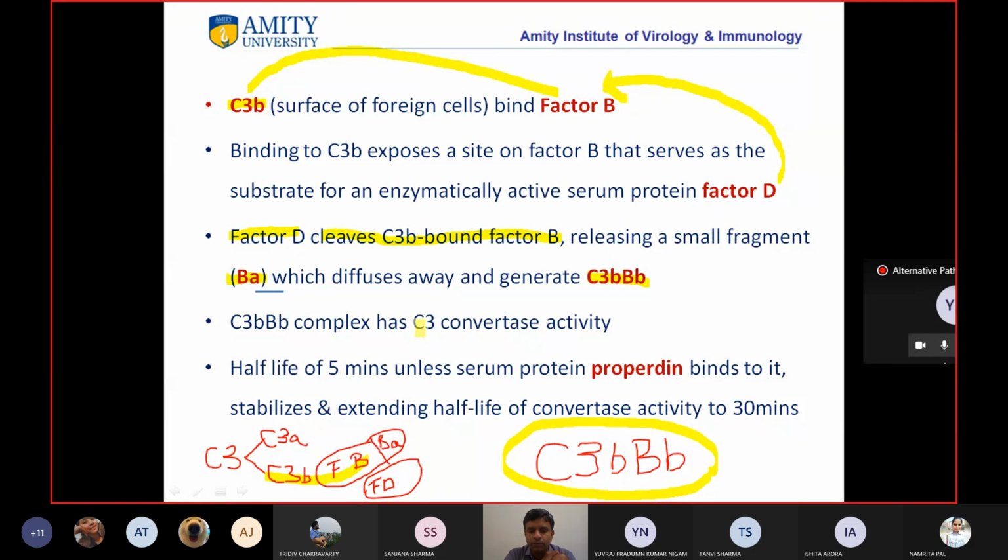So half life of 5 minutes. जो हमने अभी देखा, जो C3bBb बना, or the C3 convertase, the half life is 5 minutes, unless the serum protein Properdin binds to it. Okay, so let me add Properdin here.